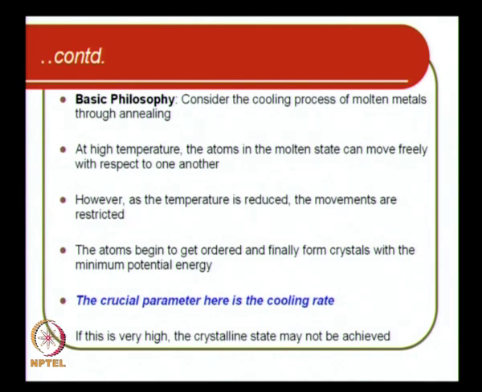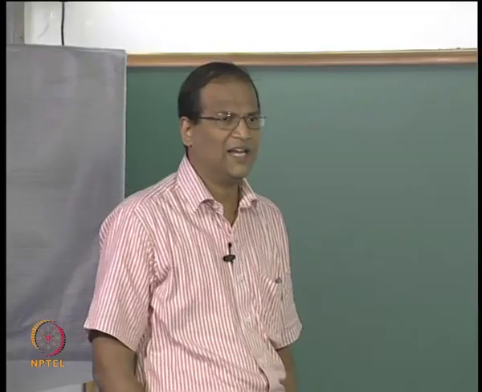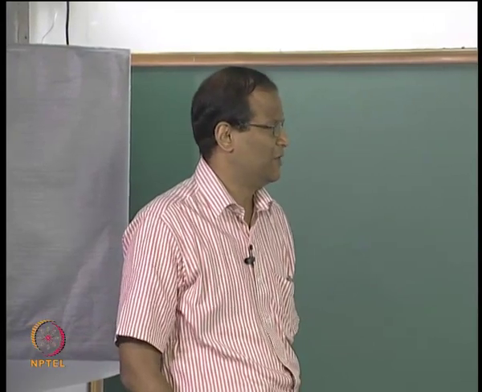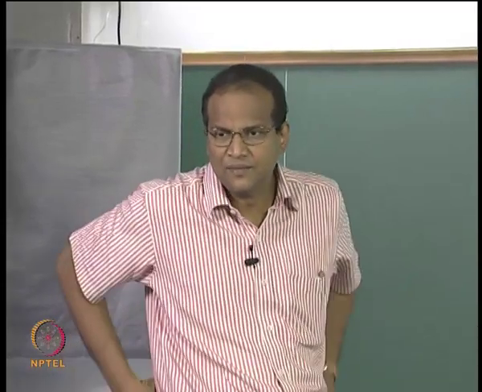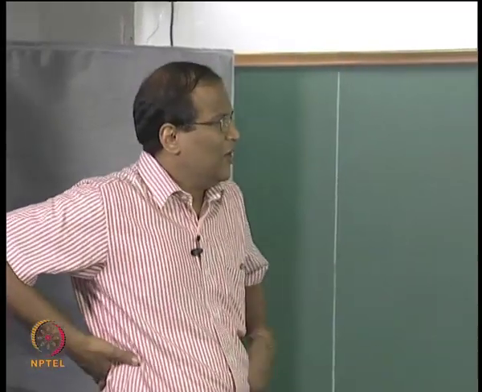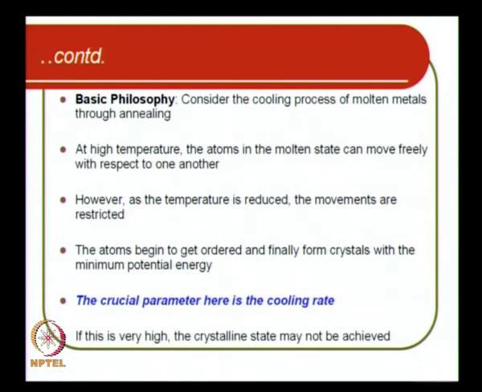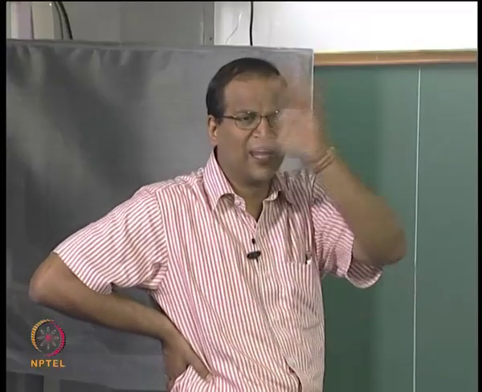Okay. So the basic philosophy is, consider the cooling process of molten metals through annealing. All of you have studied annealing, right, in one of the earlier semesters. At high temperatures the atoms in the molten state can move freely with respect to one another, right. At high temperature they have more energy, so they can move freely with respect to one another. However, as the temperature is reduced, the movements are restricted, correct. So analogously, during the initial iterations the samples are free to move anywhere in the domain. What is a sample? If it is a single variable, the x can move anywhere in the domain.